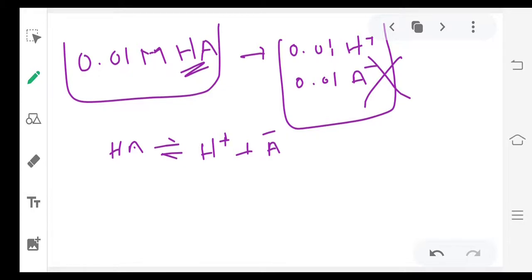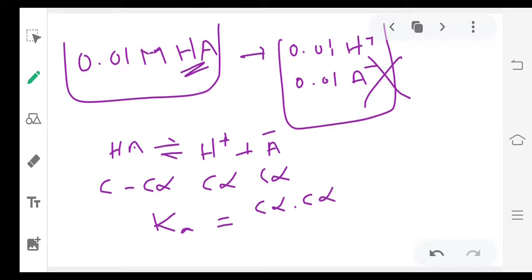For example, the concentration is C initially. If alpha is the degree of dissociation, then minus C alpha, and here you will get C alpha and C alpha. If you write the equilibrium constant expression, Ka equals C alpha into C alpha by C minus C alpha. If you simplify this, you will get C alpha square by 1 minus alpha.